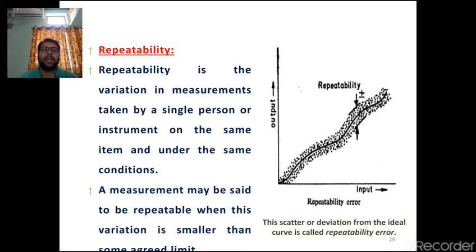Next, repeatability. Repeatability is nothing but, if you see the graph of output versus input, that means if you see the linearity curve, all the values are placed properly. That means they are closer to each other. If you measure the input quantity over several times, then you get the same output every time. That is nothing but the repeatability of an instrument. That means every time it gives the correct output. If any error is there, that is nothing but repeatability error.